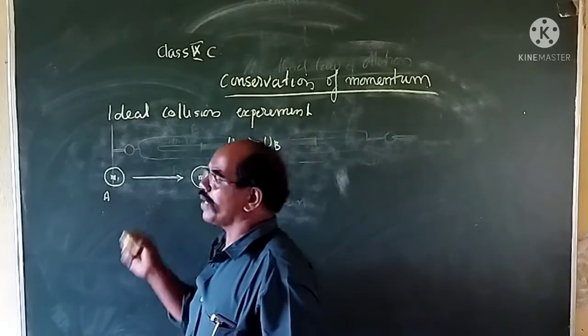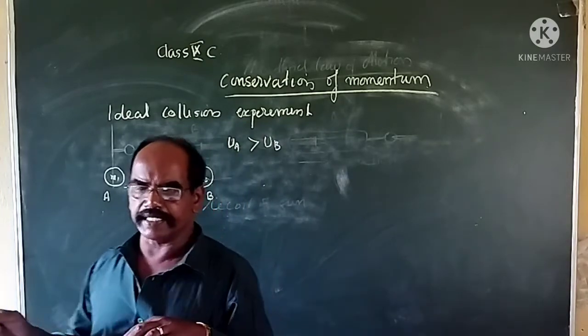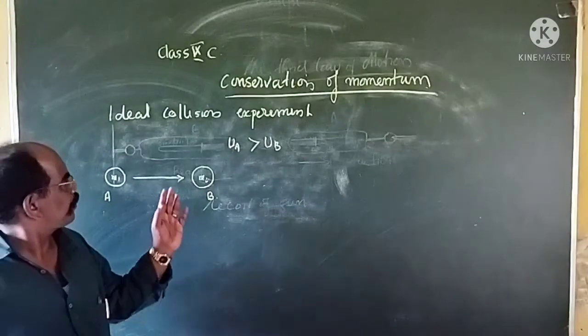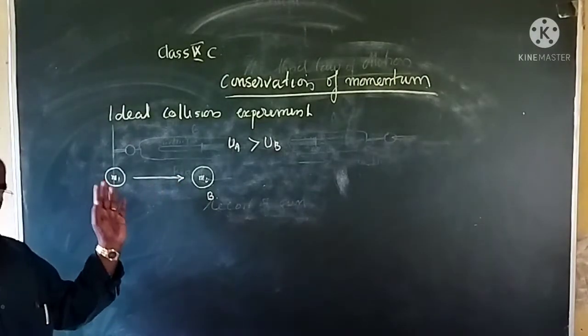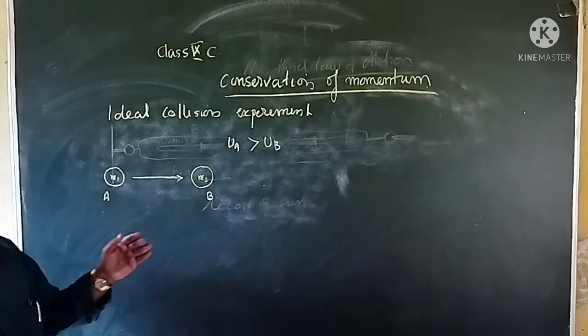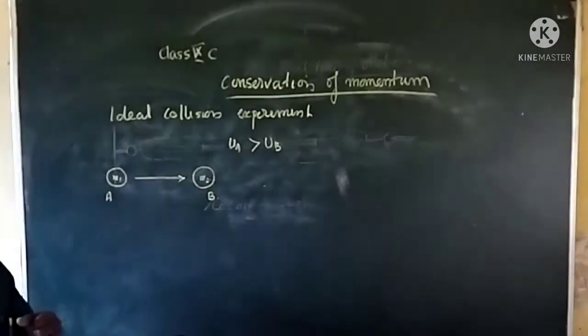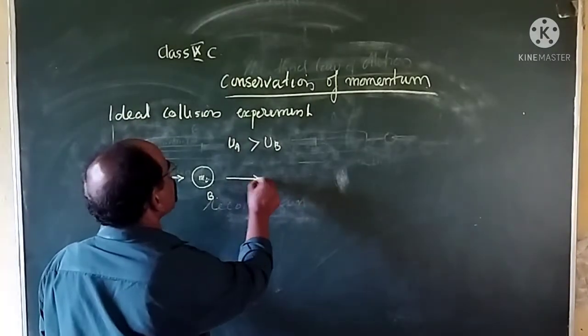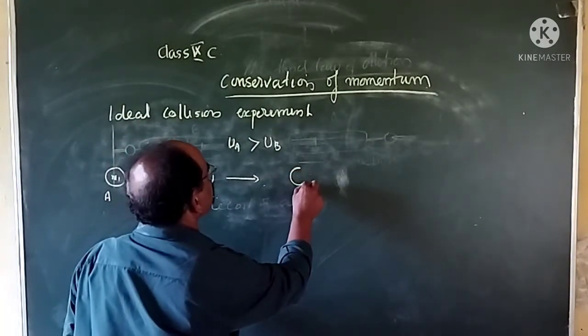So UA is greater than UB, and if UA is greater than UB, after a short time, they will collide with each other.